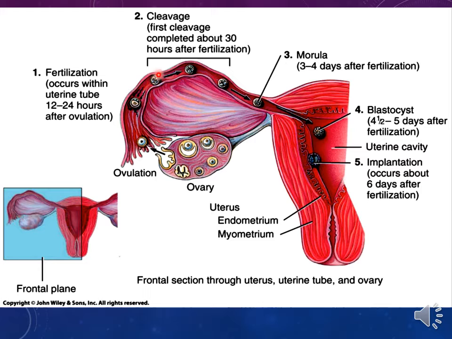In the second stage, this fertilized ovum will start the process of cleavage, where the first single cell changes into a 2 cell structure, then 4, 8, and then it reaches about 16 cells. Here the fertilized ovum is named the morula. This occurs at about 3 to 4 days after fertilization. Here it reaches the uterus where it will be implanted, and here the morula will change into another structure which is named the blastocyst. It will be implanted in the internal wall of the uterus.